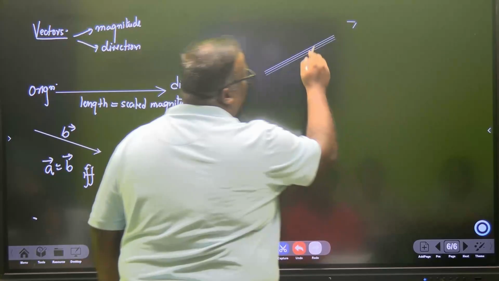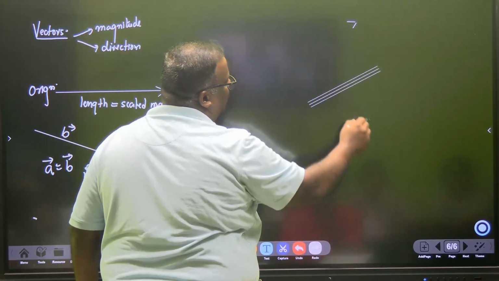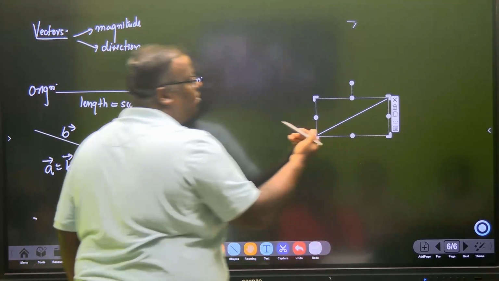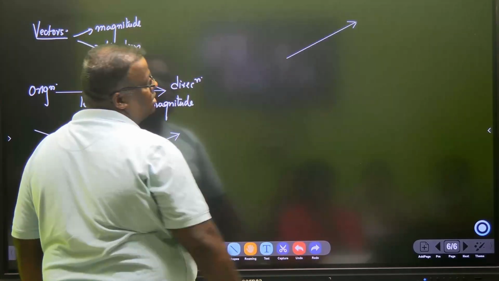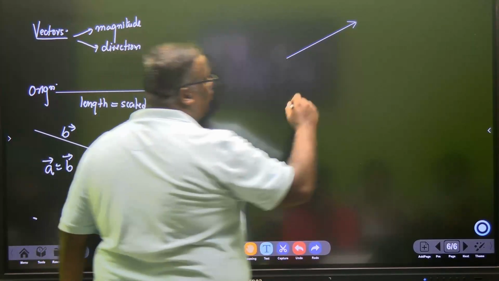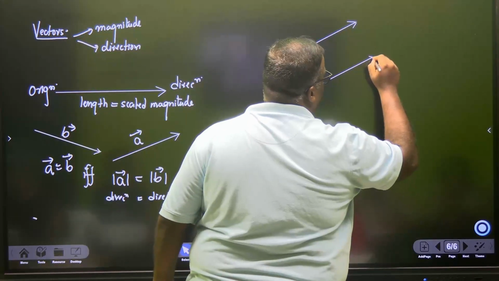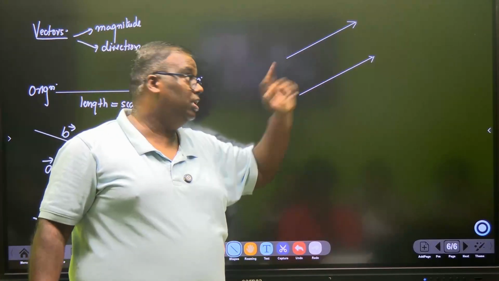This is called a parallel translation of vector. You can take the vector and you can move the vector wherever you want, but parallelly. They all mean the same. Have you understood? You are allowed to do this if this is a vector. So that means if they put another vector out here whose length is same as this, and the vectors are parallel, they ask you, is this equal to this?